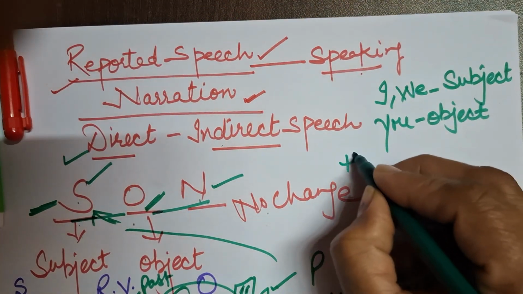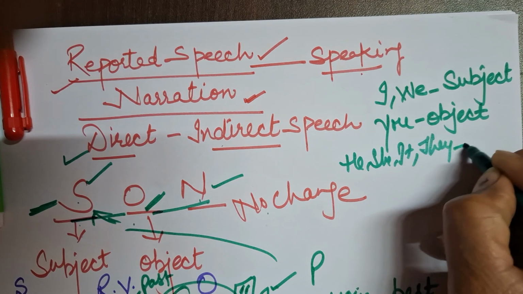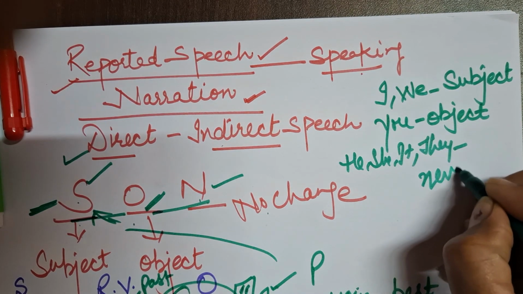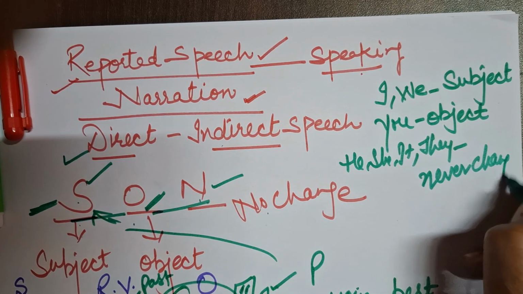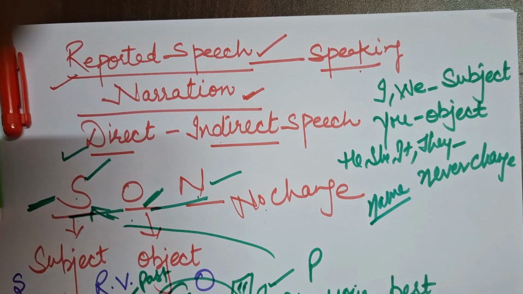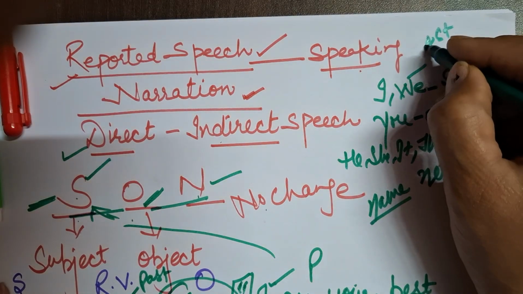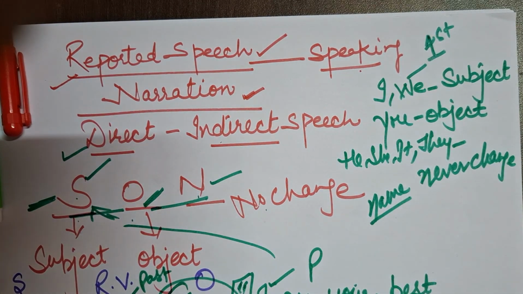And he, she, it, they, we can never change. Even if a name is there, we can never change it. I again repeat, I and we are the first person. I will never say that I am weak.